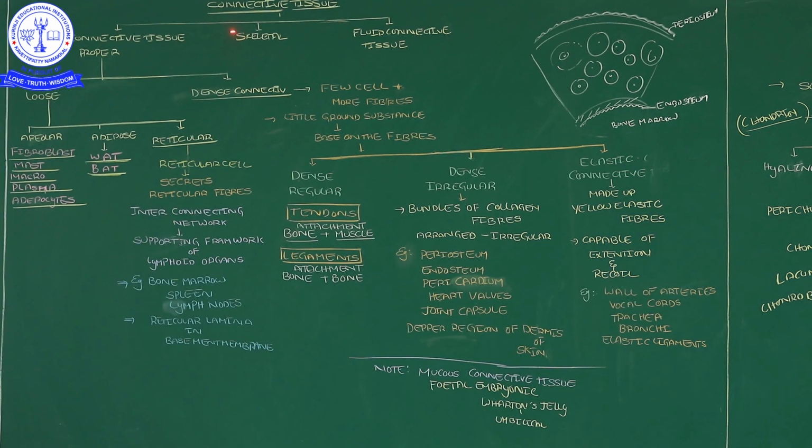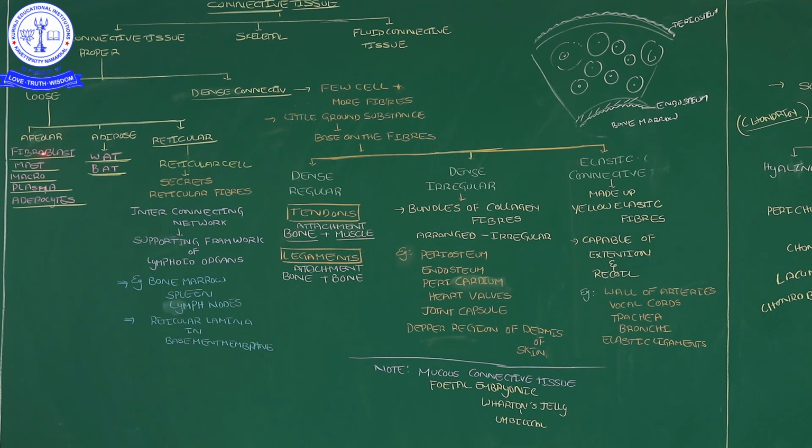Here students, see on the board, connective tissue types. Generally connective tissue is classified into three categories: connective tissue proper, skeletal tissue and fluid connective tissue. Everybody focus on the pointer places. Now here, connective tissue proper is again classified into two types: one is loose connective tissue, the other dense connective tissue. Just recall the previous video's concept. In the previous video, for loose connective tissue, I spoke about areolar tissue, adipose tissue and reticular tissue. Up to adipose tissue is completed.